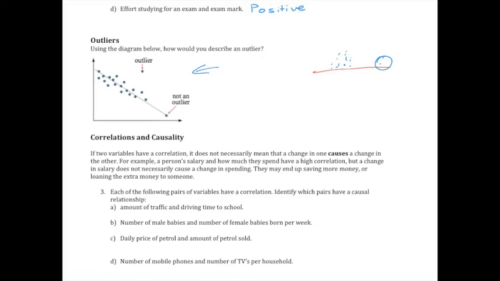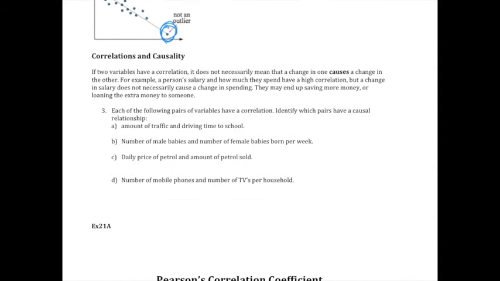This here looks like an outlier because it's away from the group, but what we're actually looking at is, does it follow the trend? I would say that the one I just circled does follow the negative trend. Does that make sense? So therefore it's not an outlier. But over here, this is an outlier because it doesn't follow the negative trend.